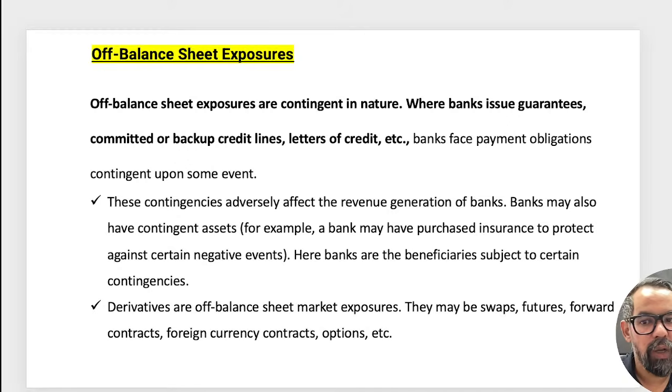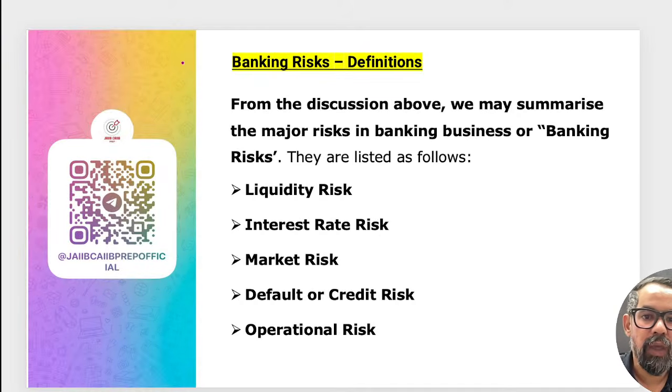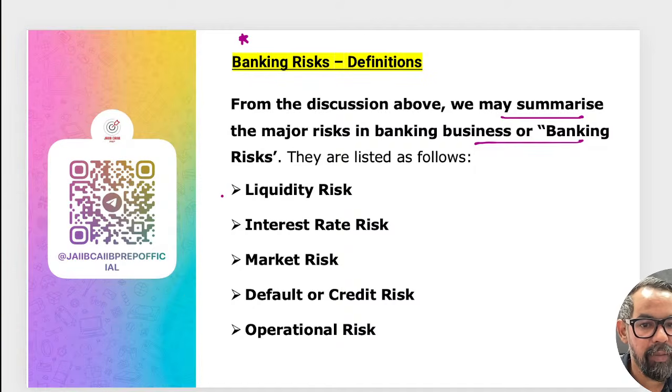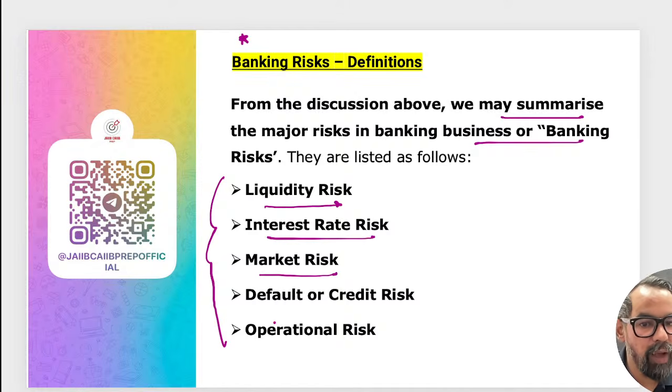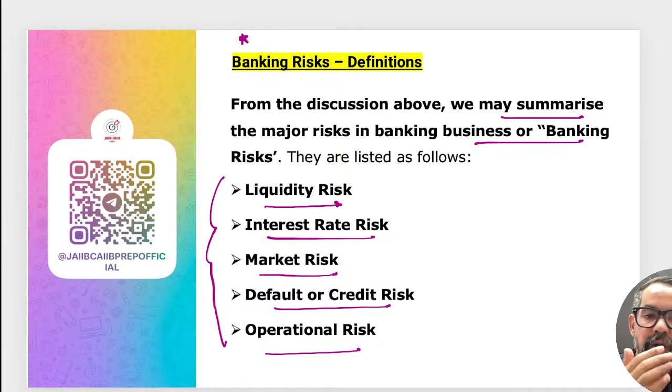Done it? Now the next one is banking risk definition. From the discussion, we may summarize the risk into banking risk. Basically we have different types of risk: liquidity risk, interest rate risk, market risk, default risk, and operational risk. Liquidity risk is when we won't be able to meet our obligations, right?